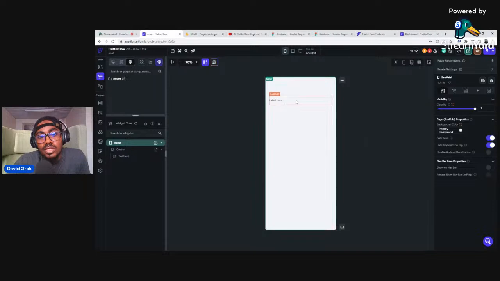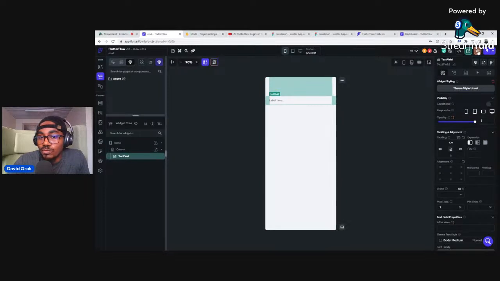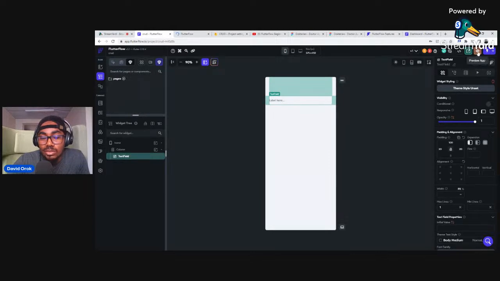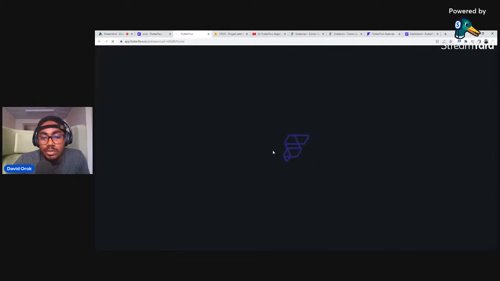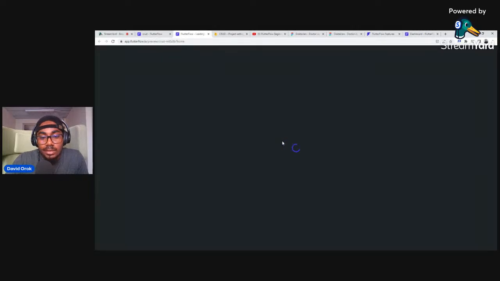Now the text field widget, this is how it looks. It has a line under it. Let me show you something. Let's click on this to preview what we have done. You click on this eye icon, which previews your application. Wait for a couple of seconds. It is not going to show you things from the database. It's just going to show you the widgets view. It takes a couple of seconds depending on your network and your device. All right, okay, so this is it.